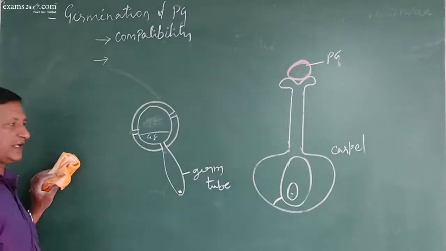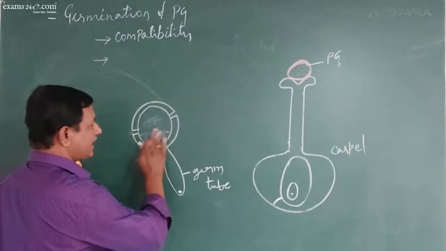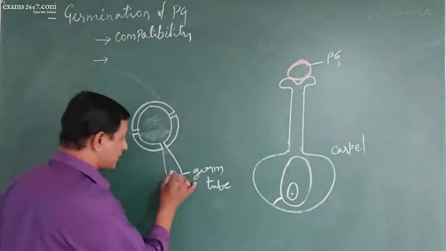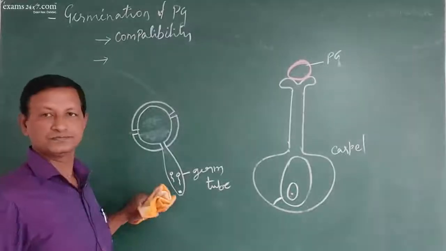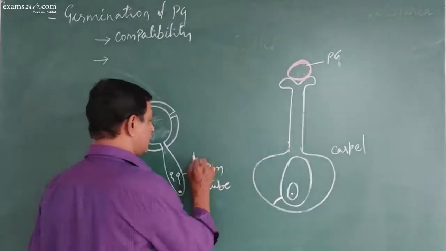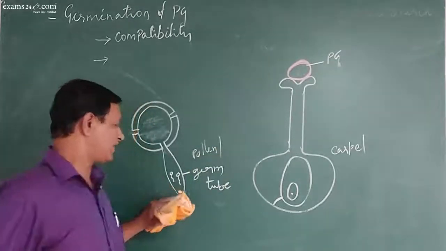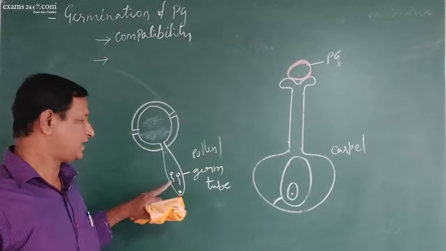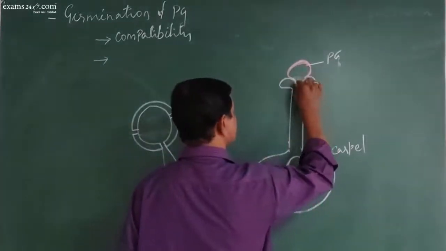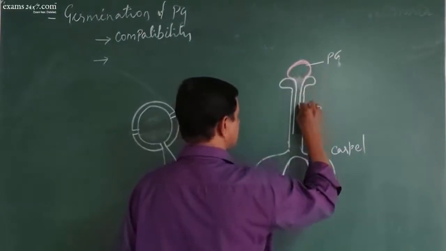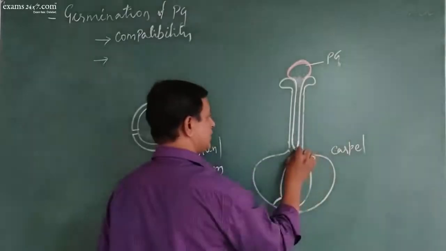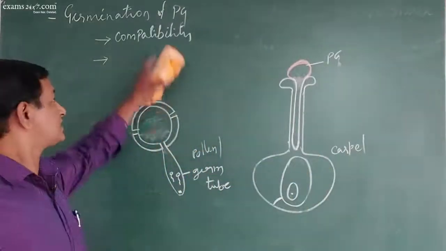As the germ tube is produced, the tube nucleus will migrate to the tip, followed by the generative nucleus, which gets metamorphosed into 2 sperms, and those 2 sperms also enter the tube. So the germ tube, which is also called the pollen tube, will have a tube nucleus at the tip and 2 sperms. Now the pollen tube enters the style this way. This is called germination.